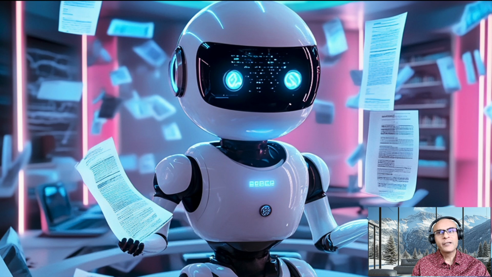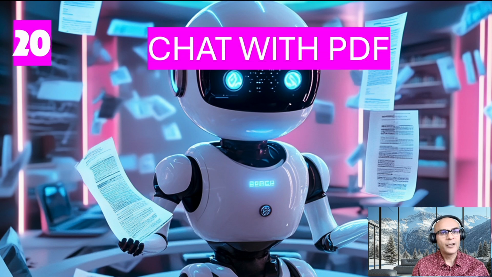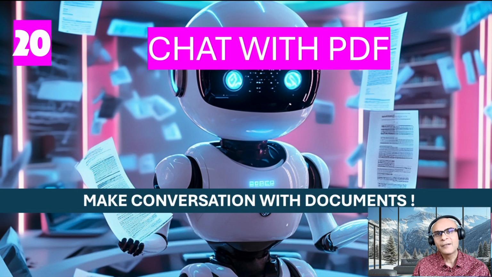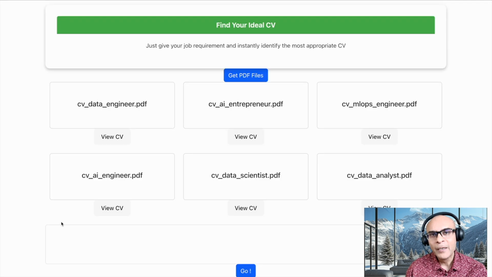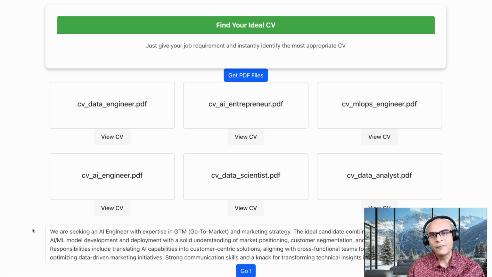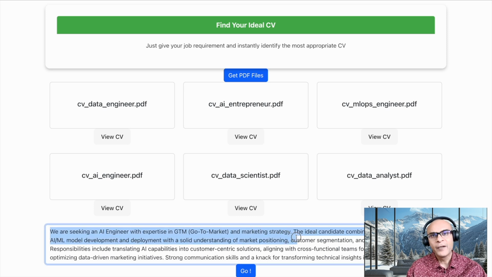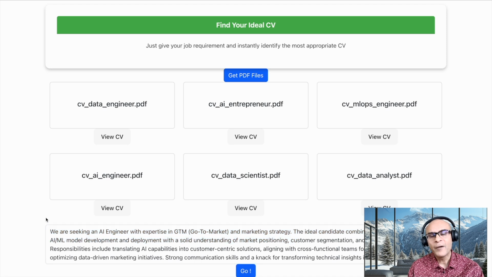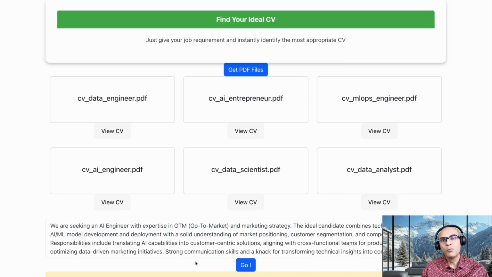You can also now chat with PDFs, which allows you to get insights from documents in a very conversational way. This capability and use case is very relevant for call centers, where they have to give responses to customer queries by looking at various documents. So this is a very exciting use case which boosts productivity for many employees out there.